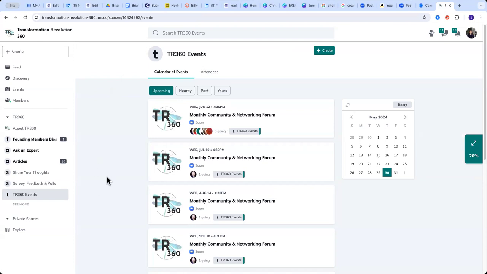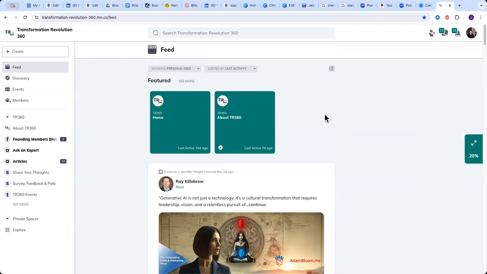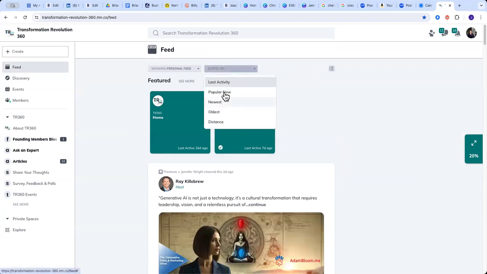That's pretty much all the pieces of information. The other couple of things that you do have access to as well. If you look over here at the top of the menu, the feed. What the feed is, that takes you to the most recent content that's been posted. So kind of like your feed in LinkedIn or your feed in Facebook, if you use social media, you're kind of used to that. So it sorts it, or you can tell it how you want to sort it. It defaults to the last activity.